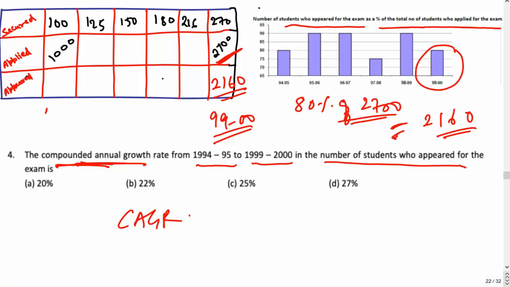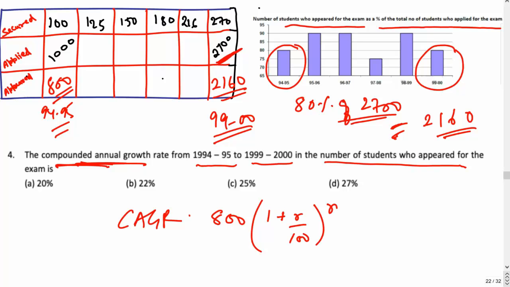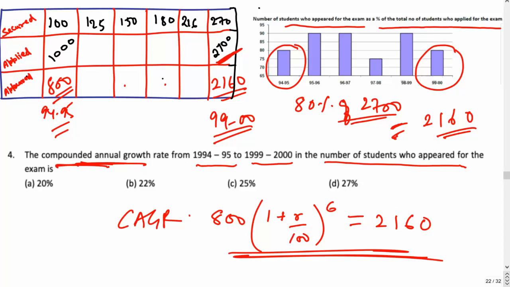And the very first value, that is 94-95, what is the scenario here? Again 80%. So I can say it is 800, very simple. 800 is 80% of 1000. You got the two extreme values. All you have to now say is at what rate this 800 has grown, over how many years? Just count 94-95 to 99-2000, so it will be 1, 2, 3, 4, 5. So this is what you have to find out, the value of R over here.